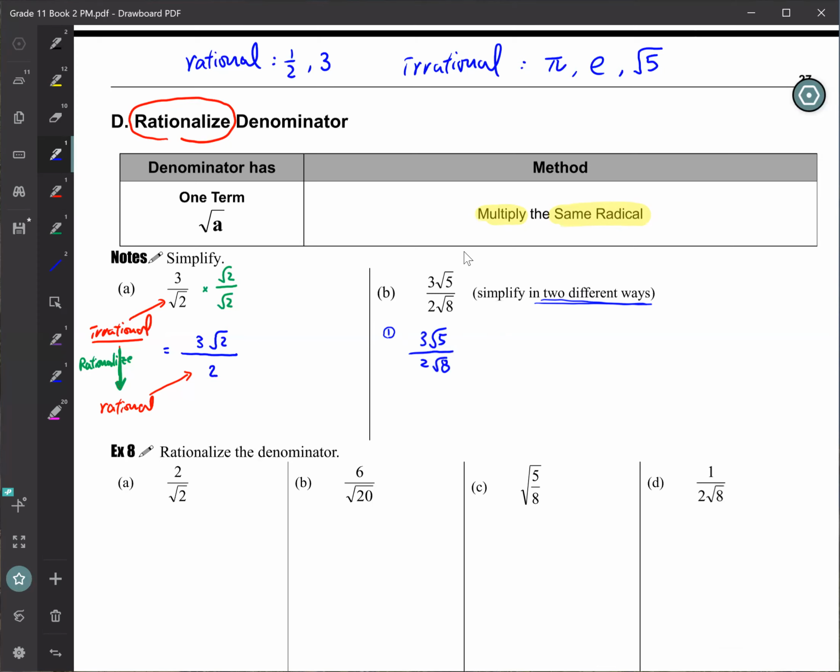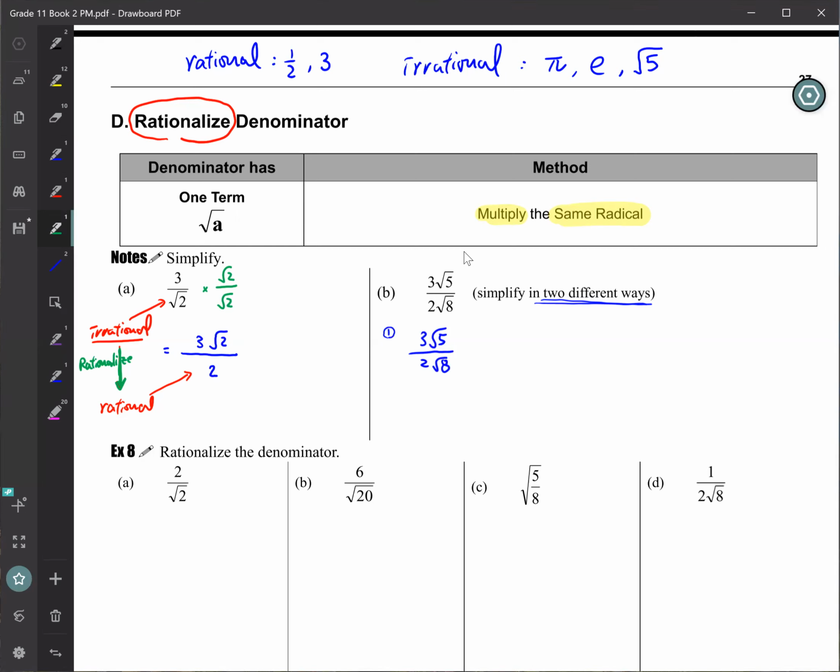Yeah, same radical. So what would you multiply by? Yeah, are you thinking? Yeah, I'm thinking. Okay.